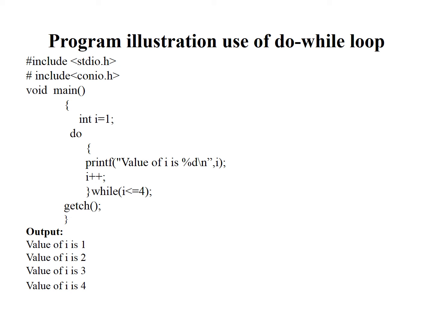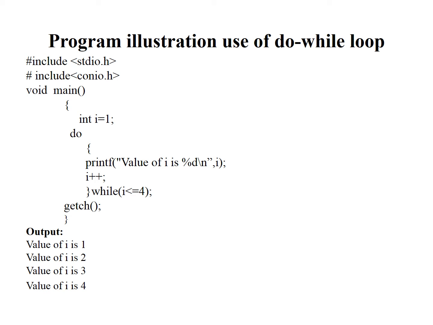I will be considered here one variable, i. At the start of the program, we have included the header files. Within the main program, there is one variable i whose data type is integer, and it is initialized with the value 1. Now we are going to see the program for the do while loop.